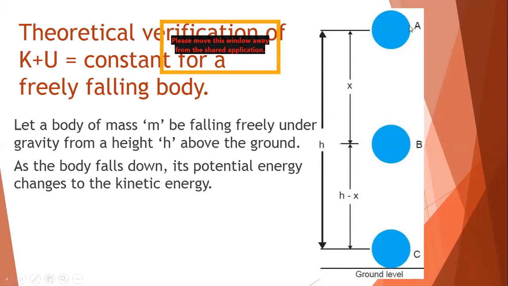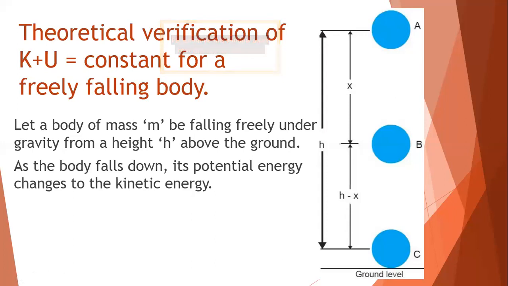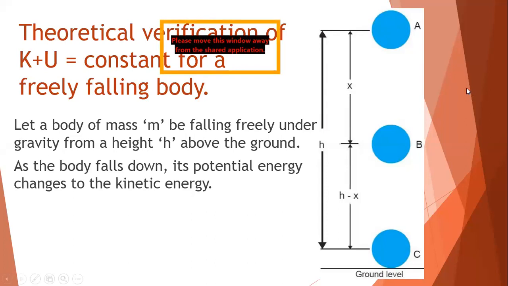How? When the object is at the top, it has zero kinetic energy because the object is at rest. We are holding the object over there, so at that time the velocity of the object is zero. The formula for kinetic energy is half mv square. At the top the velocity is zero, so kinetic energy is zero.